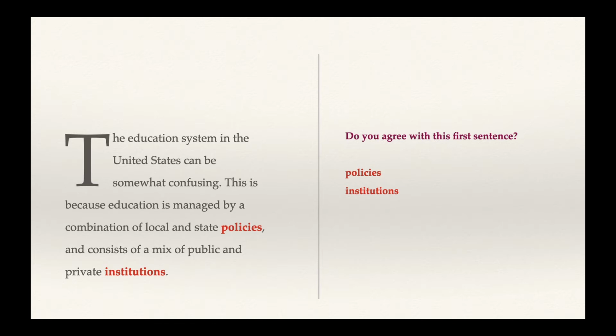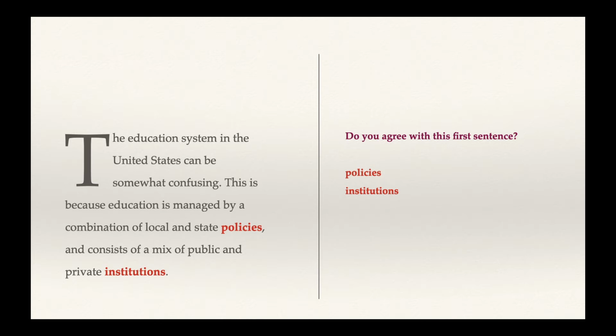This second sentence says a lot more than it looks like. It talks about two different types of policies, local policies and state policies. Local and state are two adjectives that both describe the noun policies. So instead of saying local policies and state policies, we just say local and state policies. And then this is also true with public and private institutions. This means public institutions and private institutions. So in this sentence, we're really talking about four different things that influence education in the United States. So take a guess as to what you think policies are and institutions.